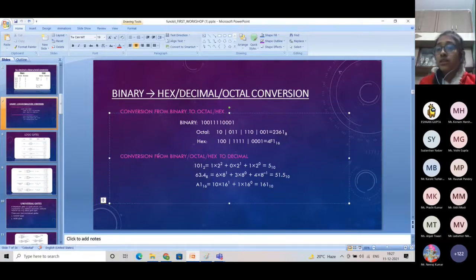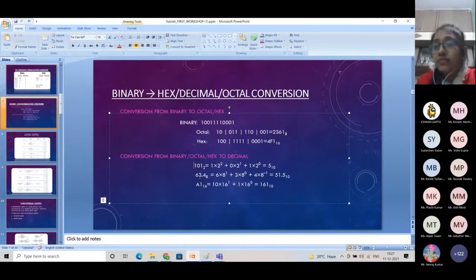Now you have already seen the conversion of binary, octal or hexadecimal to the decimal number system. Basically this is the decimal expansion, as I have already told you. You can see 101: 1 into 2 to the power 2, plus 0 into 2 to the power 1, plus 1 into 2 to the power 0.